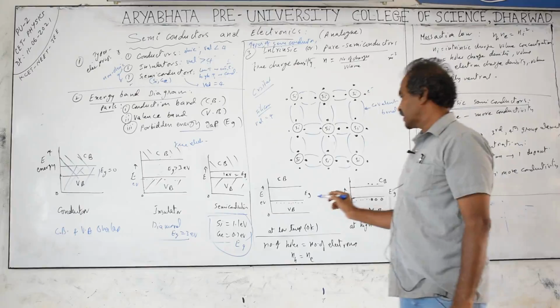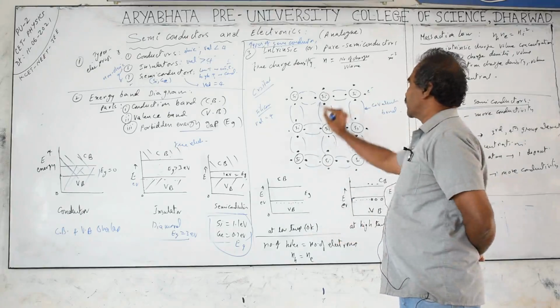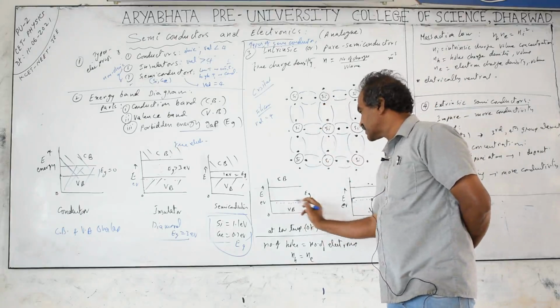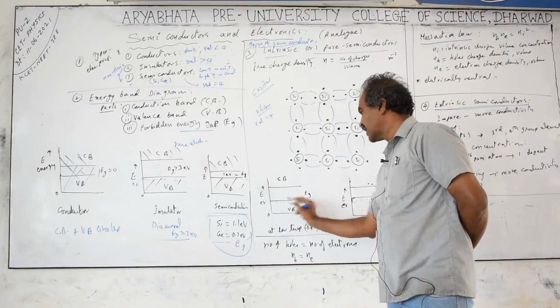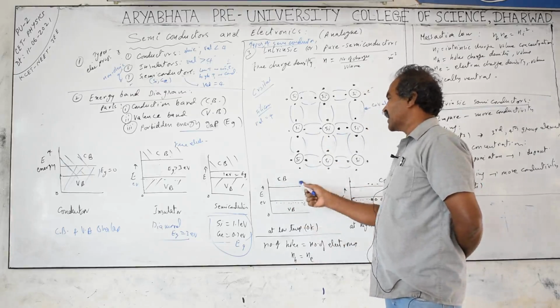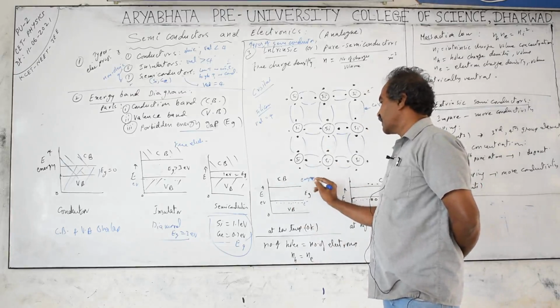free. Here at low temperatures, if you check, no electron is free, all bonds are completed. So at low temperatures, electrons are only in the valence band. They are in the outermost orbit, which means they are in the valence band. The conduction band is empty at low temperature.